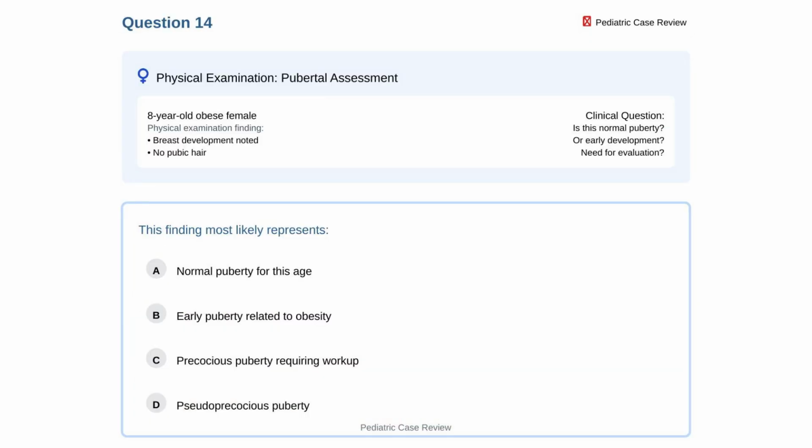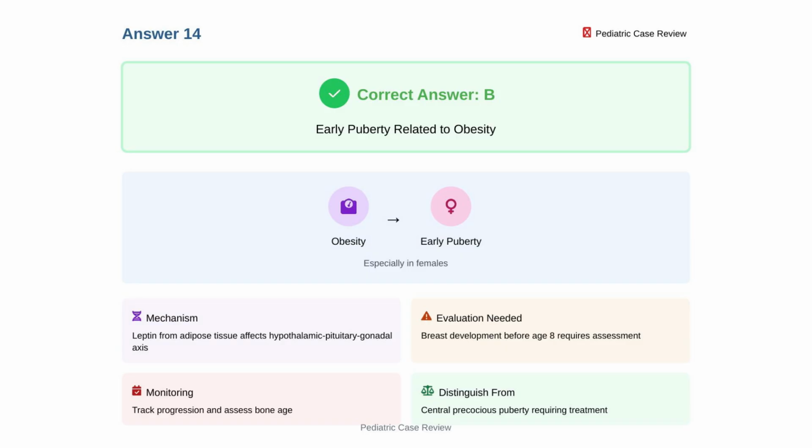An 8-year-old obese female shows breast development without pubic hair. What does this finding most likely represent? Option A, normal puberty for this age. Option B, early puberty related to obesity. Option C, precocious puberty requiring full workup. Option D, pseudo-precocious puberty. The correct answer is B, early puberty related to obesity.